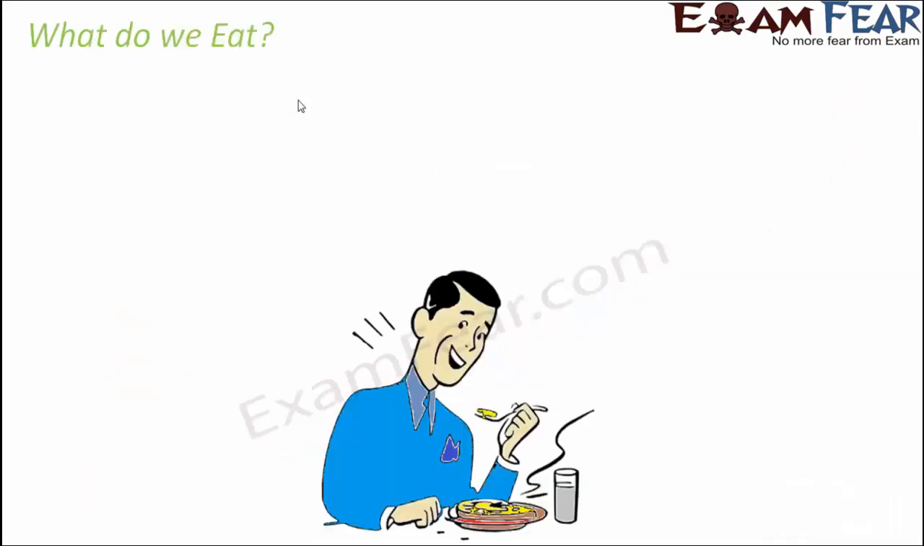Now, what exactly do we eat? In the beginning of this lesson, we will consider human beings because we can relate more to ourselves and to what we eat. If I ask you what are the things that you normally eat, you might say vegetables, fruits, milk. Those who are non-vegetarian might say fish, meat, egg. There is actually a huge variety of things which we eat in our day-to-day life.